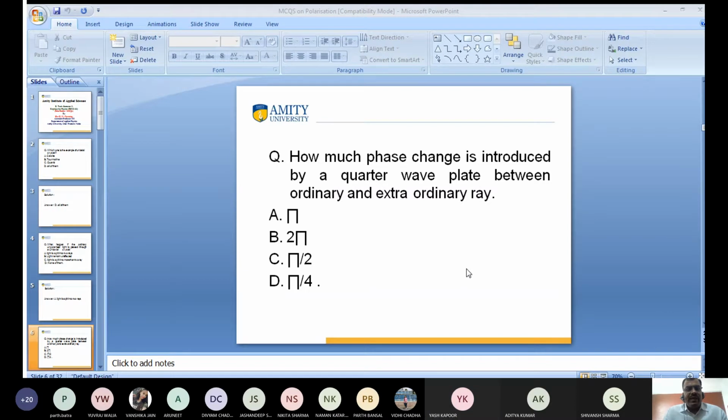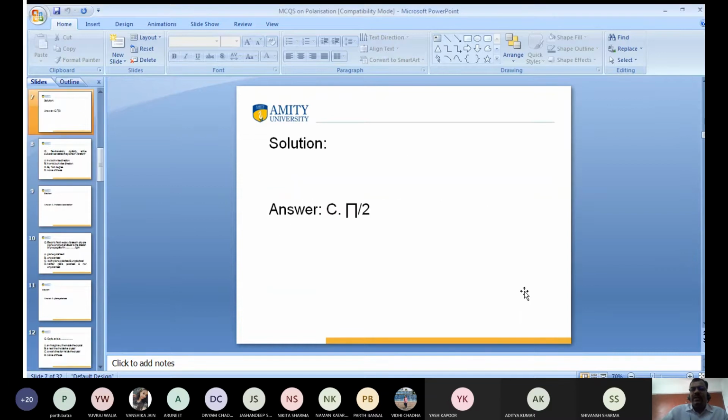Does anyone have an answer other than pi by 2? Aryaman, what is the answer? Pi by 2. Very good. Thanks to all of you. So pi by 2 is the exact answer, C is the exact answer for this one. Very good. Shabash. Next question.